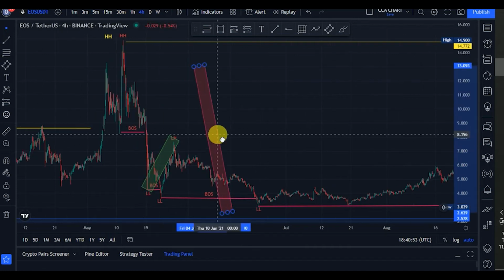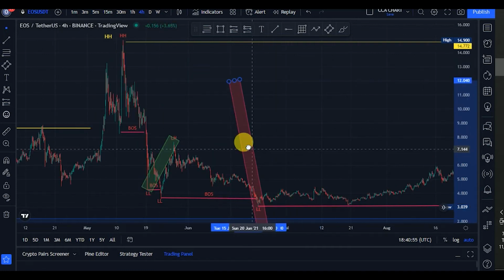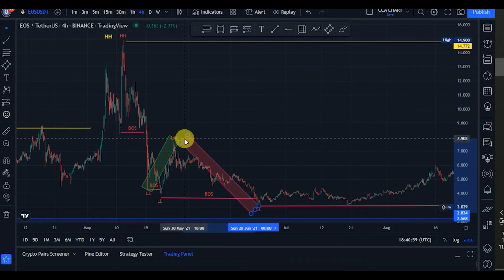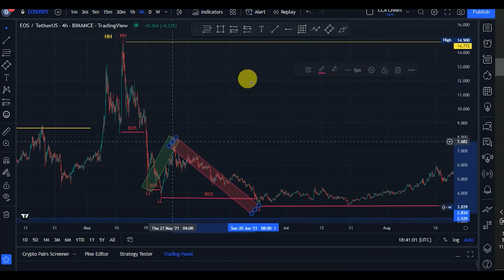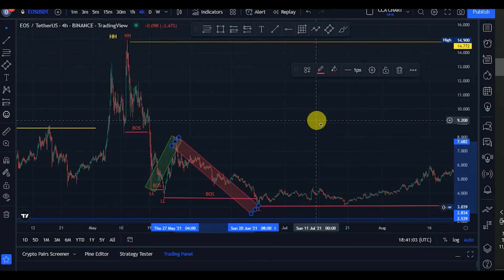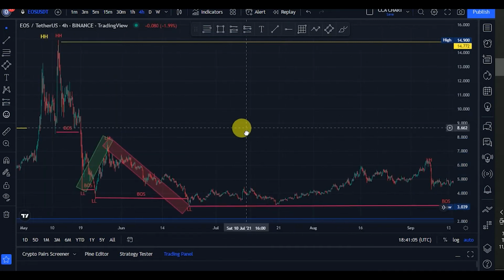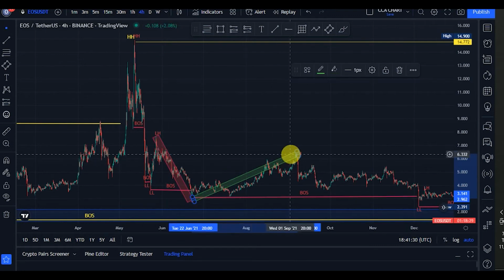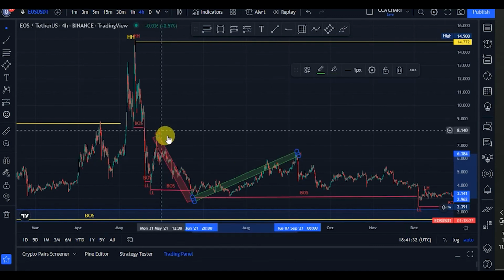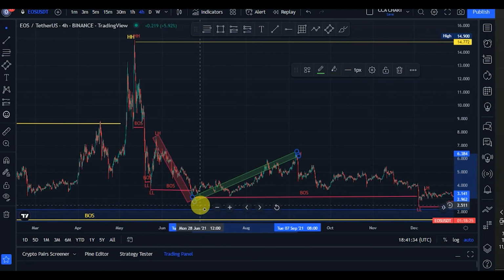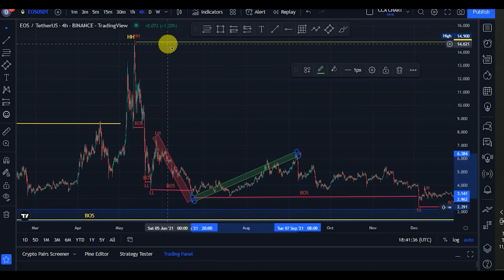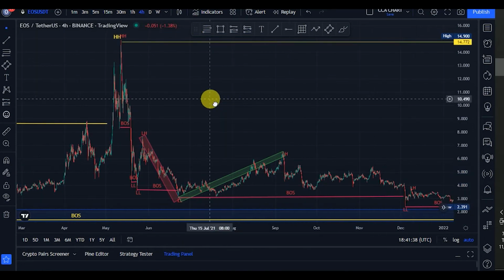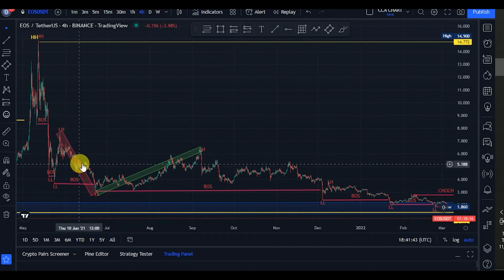And guys, remember, after every break of structure, we should be expecting a pullback. Then guys, price pulled back to this point. As long as this lower high that gave us this lower low is not taken out, guys, we're still on a bearish trend. So from there, price broke structure again to the downside to give us another lower low, telling us that, hey guys, bears are still in control of this market. And after this break of structure, what do we expect?